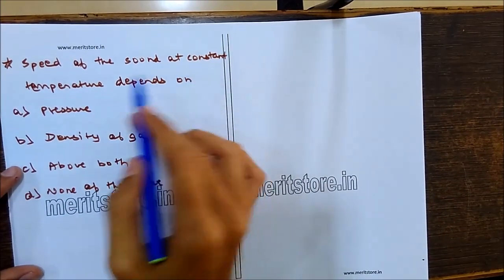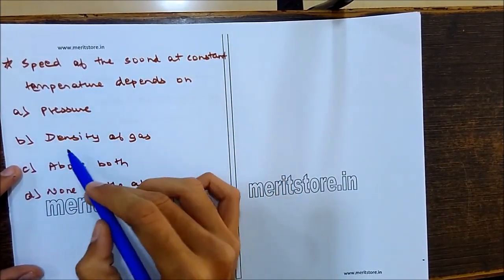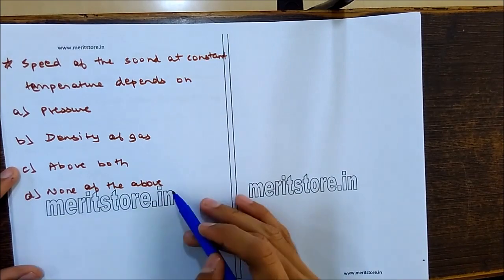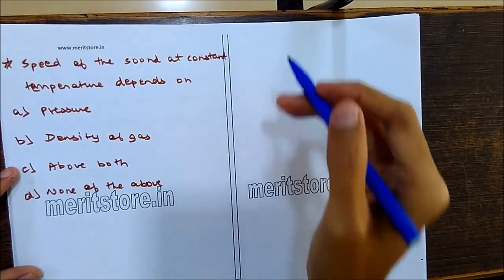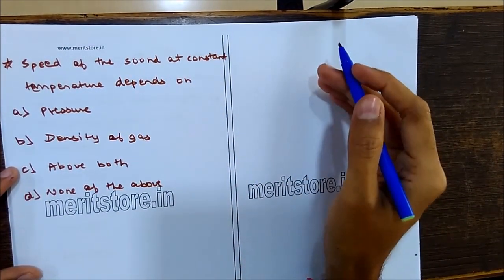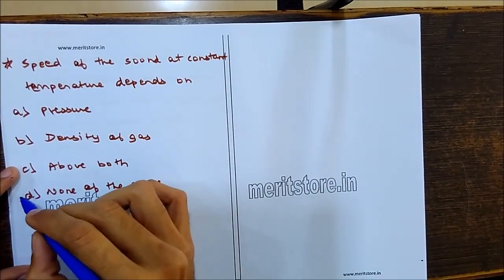The speed of sound at constant temperature depends upon pressure, density of the gas, both or none of the above. Speed of sound at constant temperature does not depend on pressure, neither does it depend on the density of the gas. So it is none of the above.